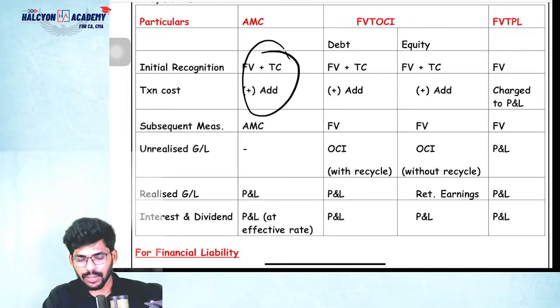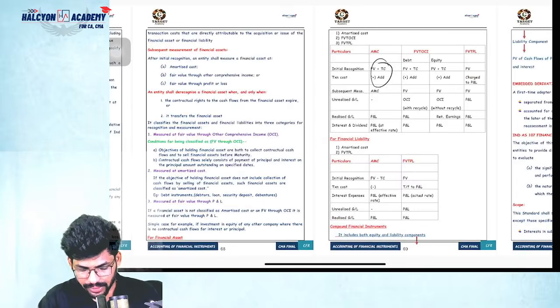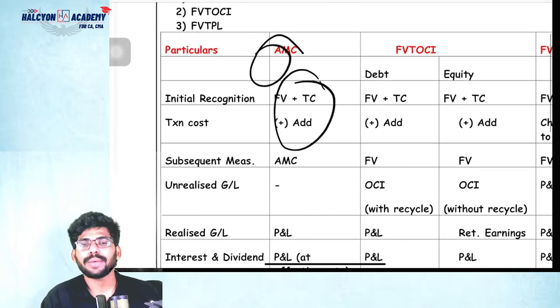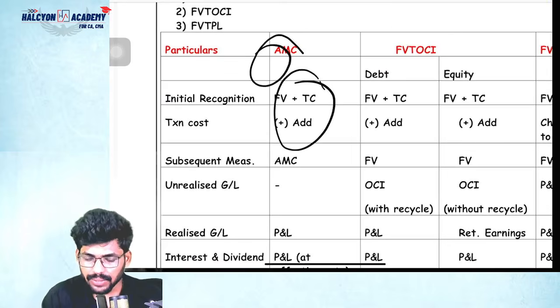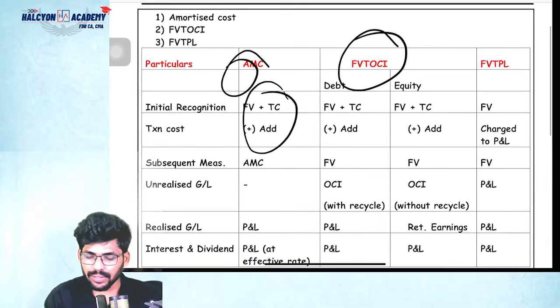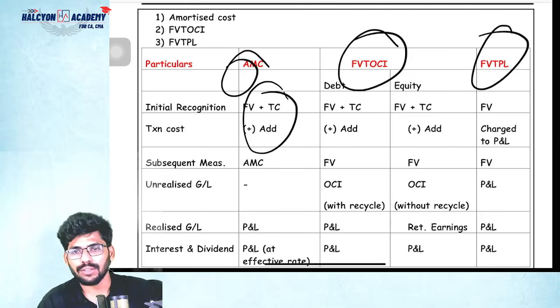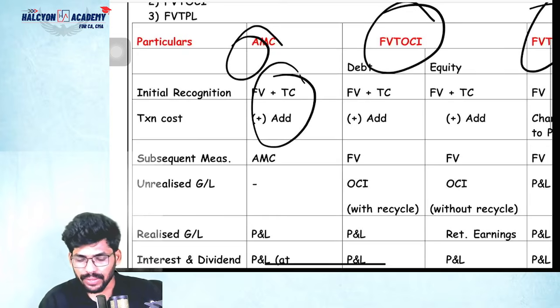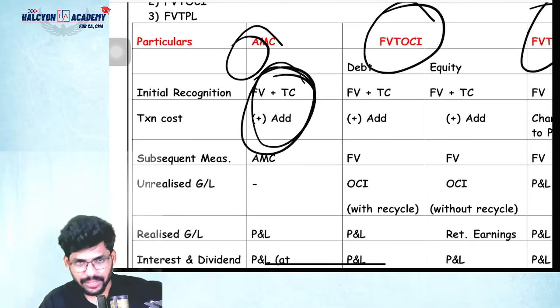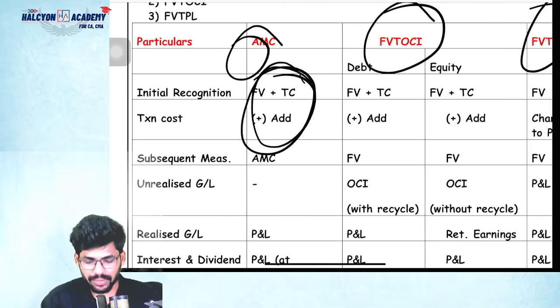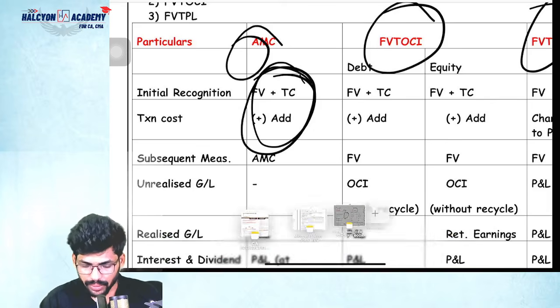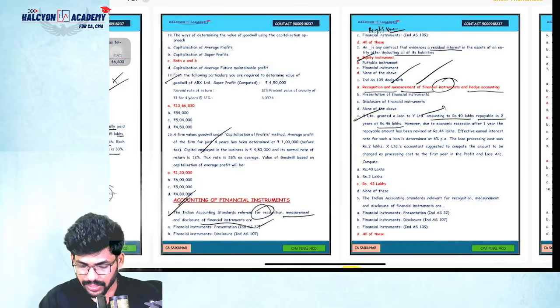In case of a financial asset under the AMC method, amortized cost method, this is FVTOCI, this is FVTPL. I think everyone knows about these basic things, right? So in this scenario, if there is any transaction cost, that should be added to the fair value. So please remember that. That is the only point required for us in this question.